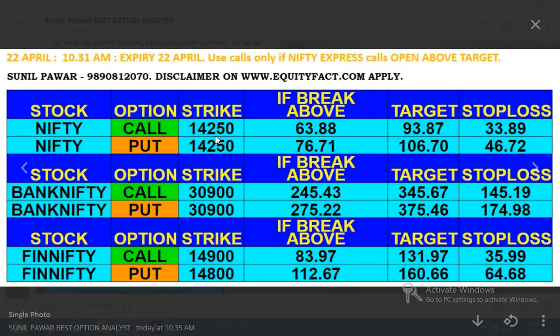See, Nifty call 14,250: if it crosses 63.88, then only the trader will buy. Nifty put 14,250: if it crosses 76.71, then only the trader will buy.